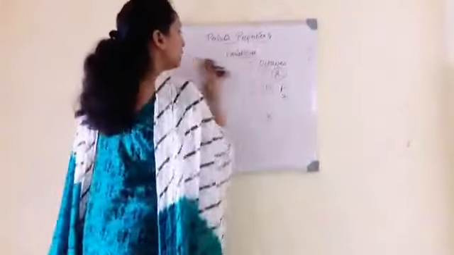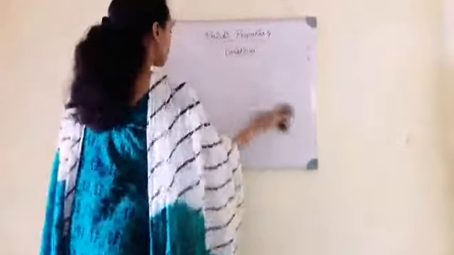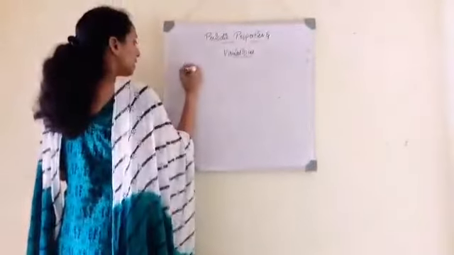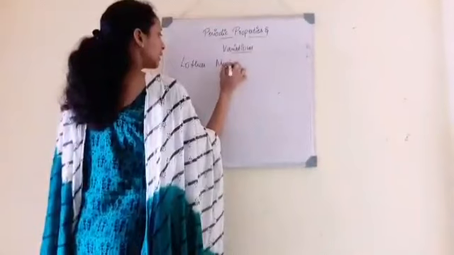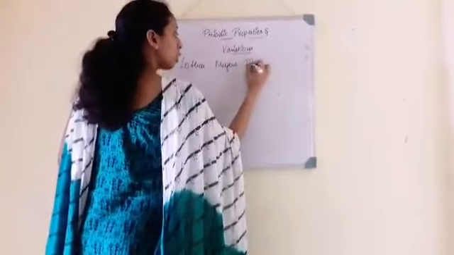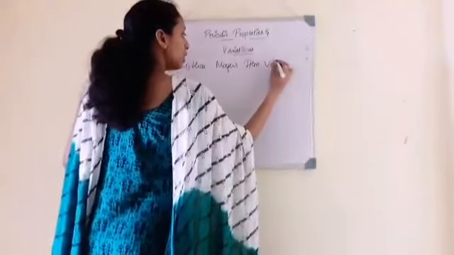Later came the graph rule by a scientist named Lothar Meyer, who came up with the atomic volume curve.